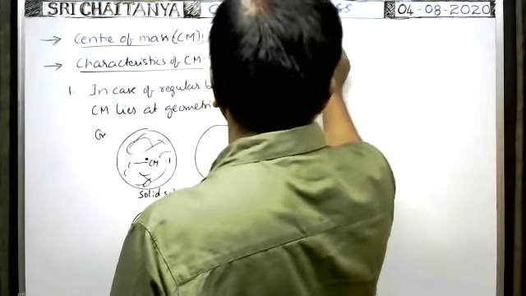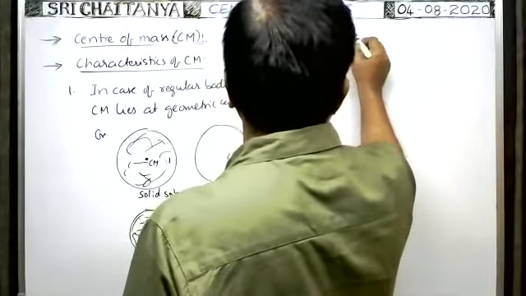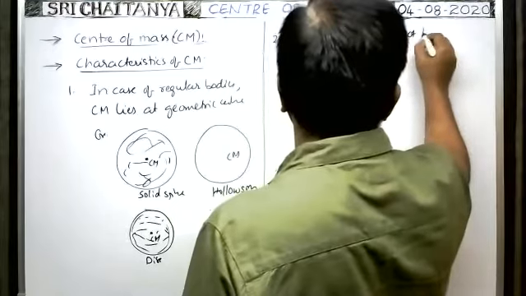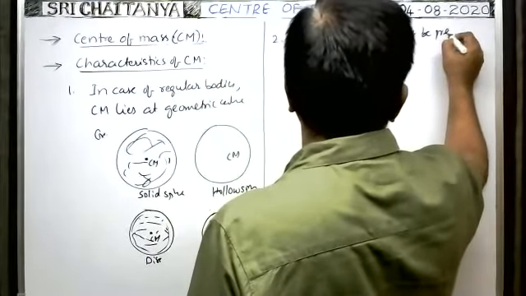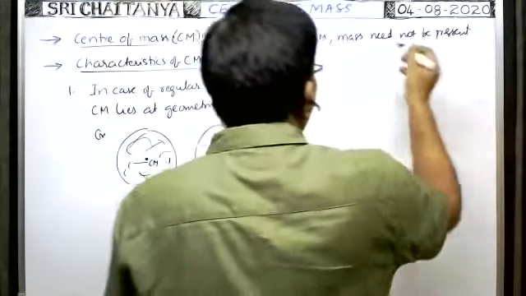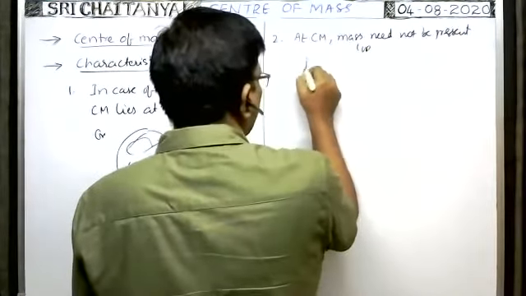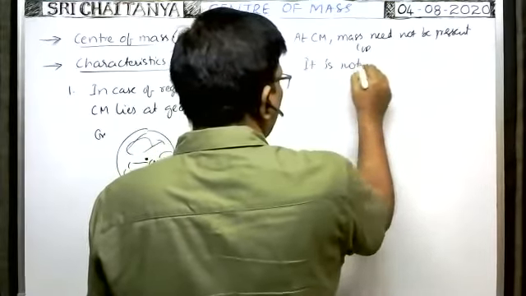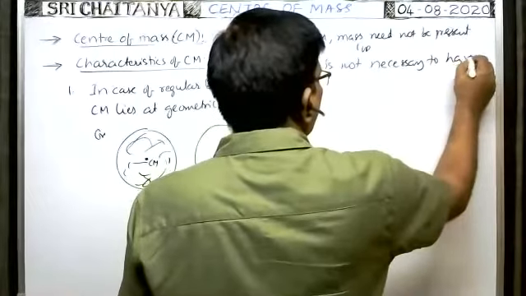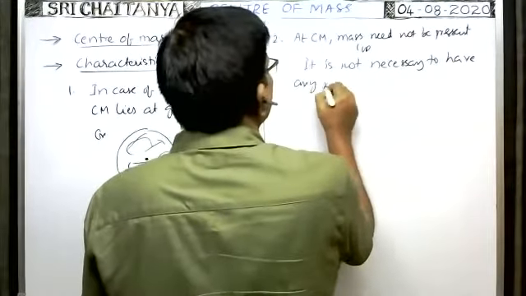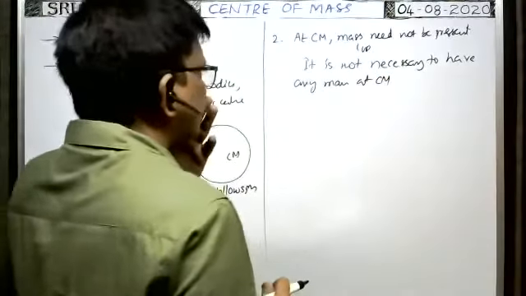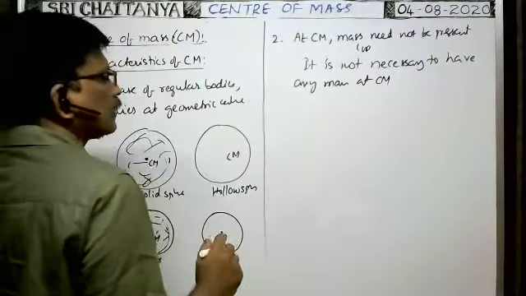At center of mass, mass need not be present. Or it is not necessary to have any mass at the center of mass. It is not necessary to have any mass at the center of mass.